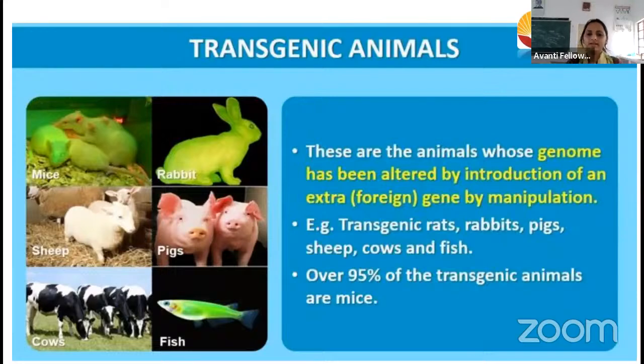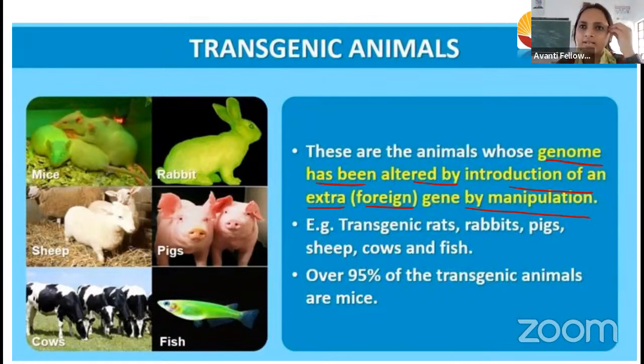First we will learn about the applications of transgenic animals. These are animals whose genome has been altered by introduction of an extra foreign gene by manipulation. Students, here you have to think: whichever genes we insert from the outside, we call a foreign gene or an extra gene.